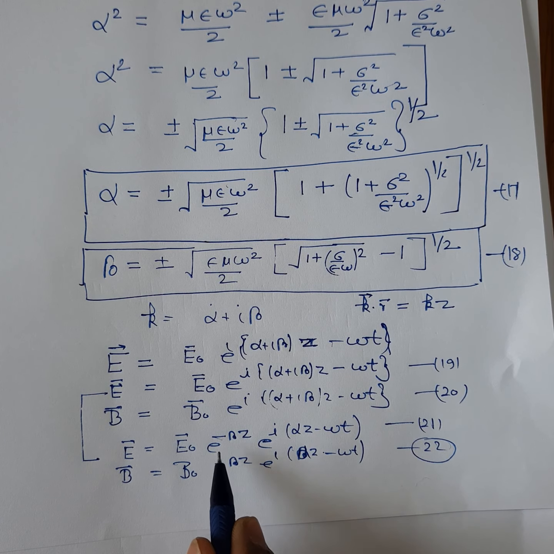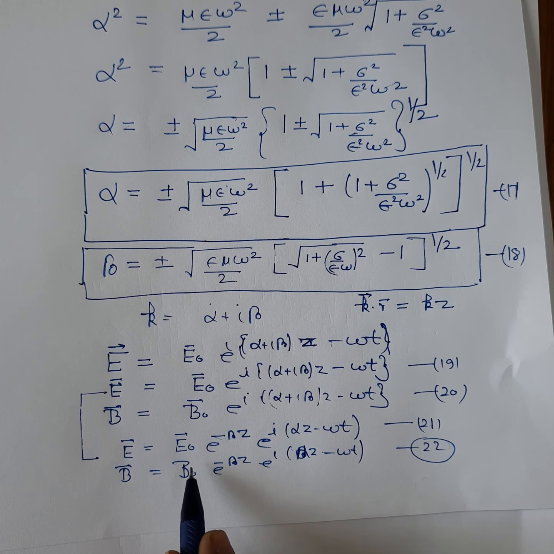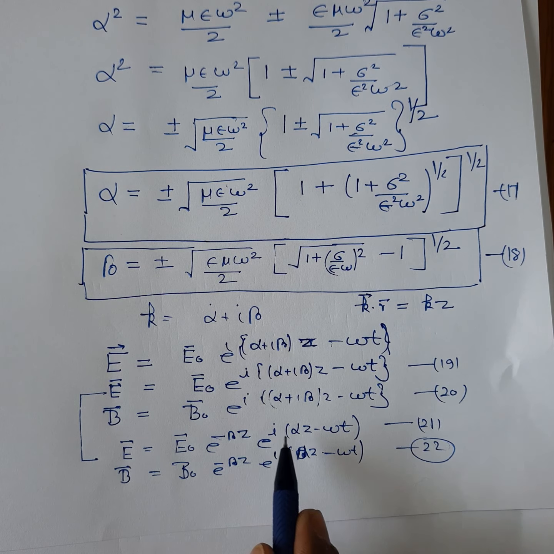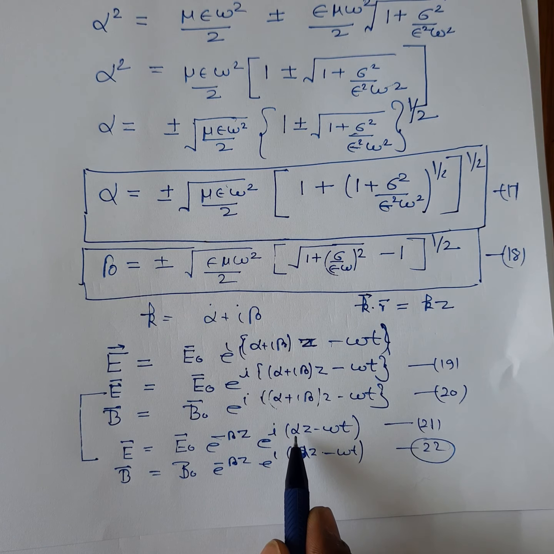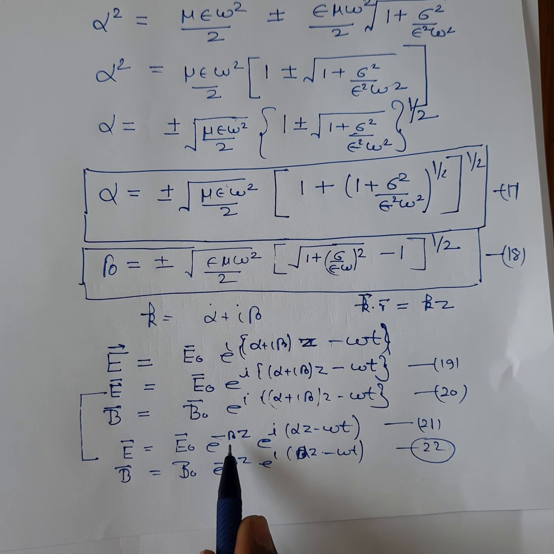It tells us that as the wave propagates in the z direction, its amplitude decreases, whereas alpha, the real part of the wave propagation vector, is responsible for the oscillatory behavior of the electric field, but the imaginary part is responsible for the attenuation of the electric field or magnetic field.